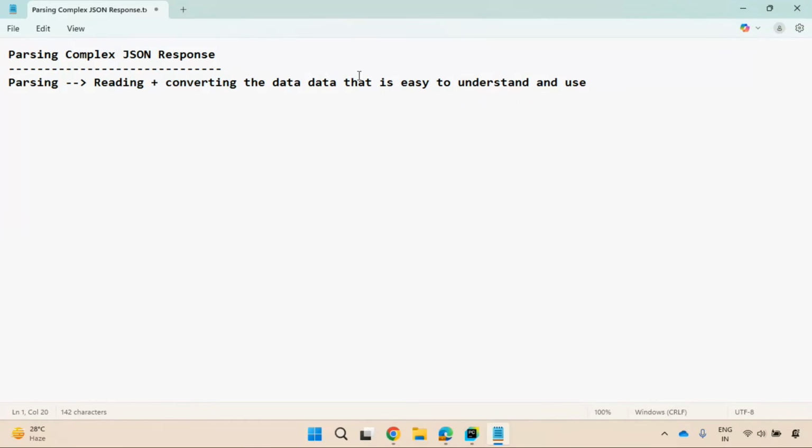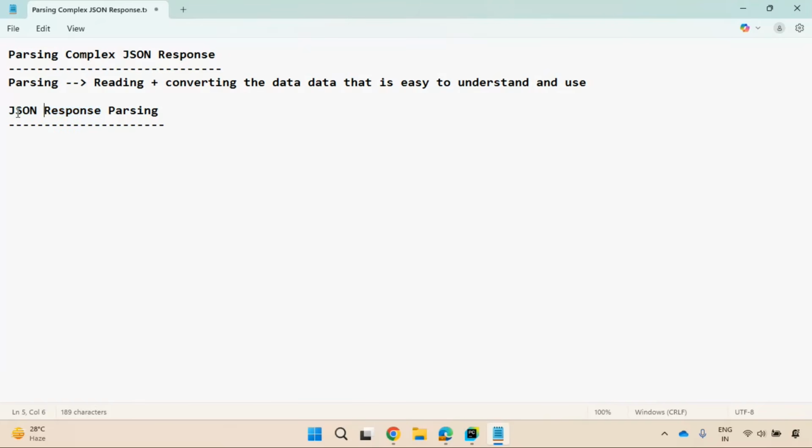Then what about JSON response parsing? JSON response parsing is also nothing but reading the data, but where the data is in a JSON response, right? So I'm converting that to something Python can understand, right?